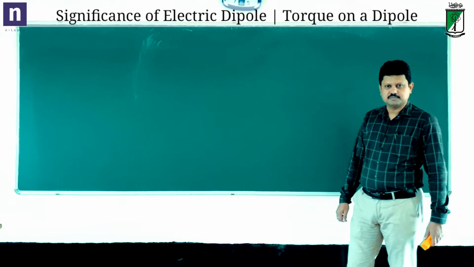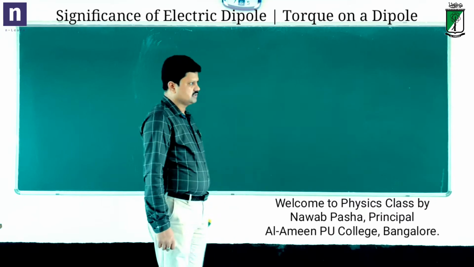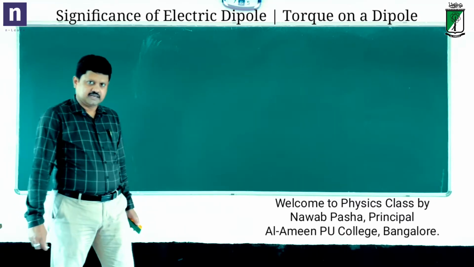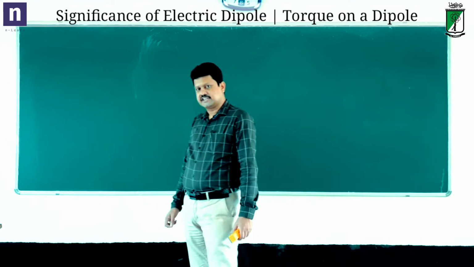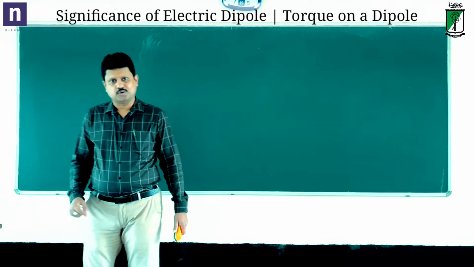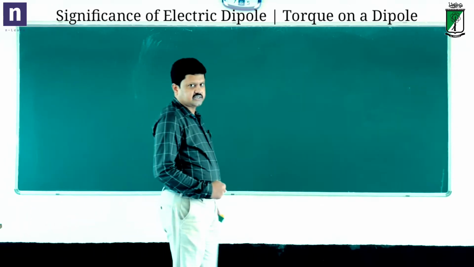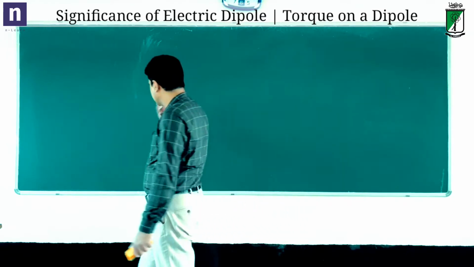Hi students, welcome back to another session on electric charges and fields. In the previous class we learned about an electric dipole. We also found the electric field on the axial line of an electric dipole and also on its equatorial line. Today let us try and understand the physical significance of an electric dipole.